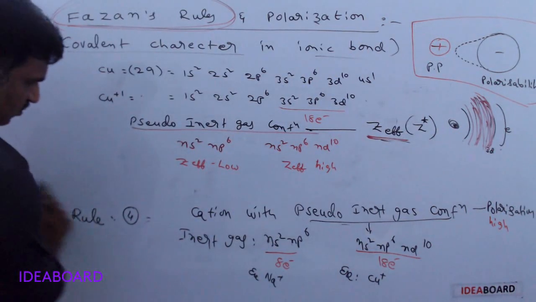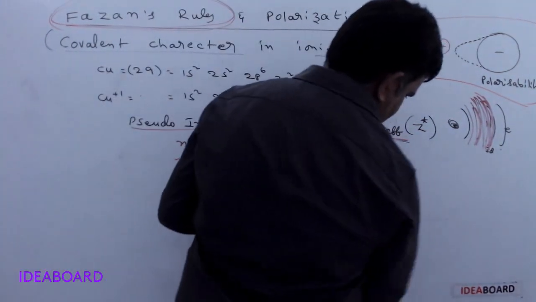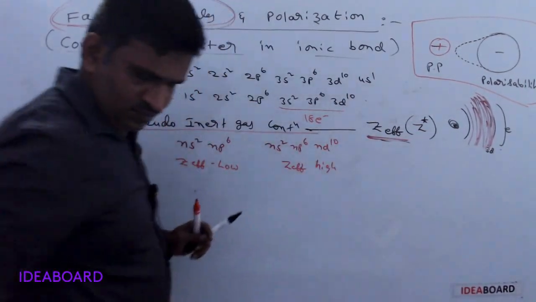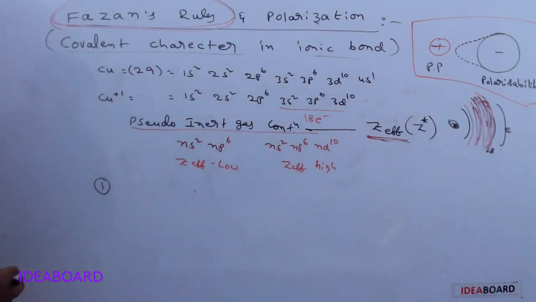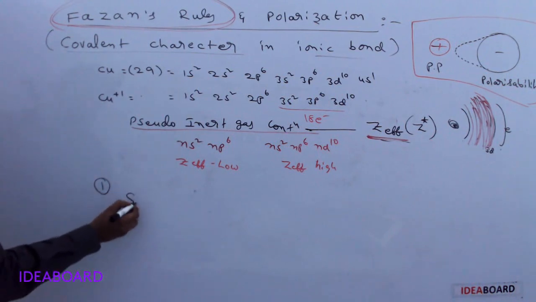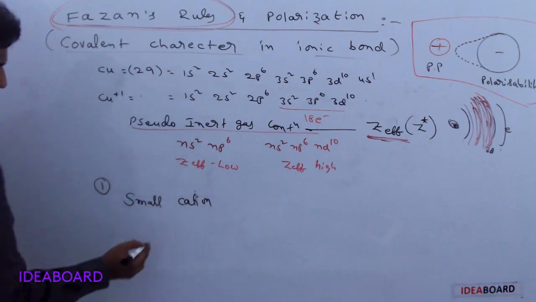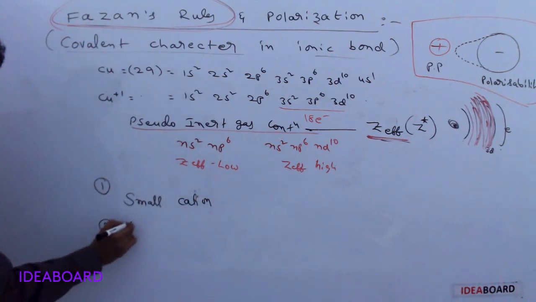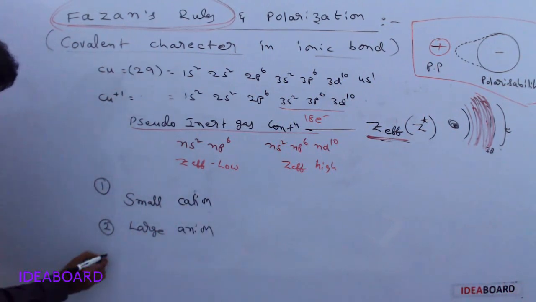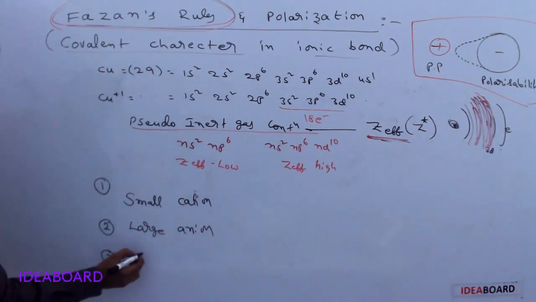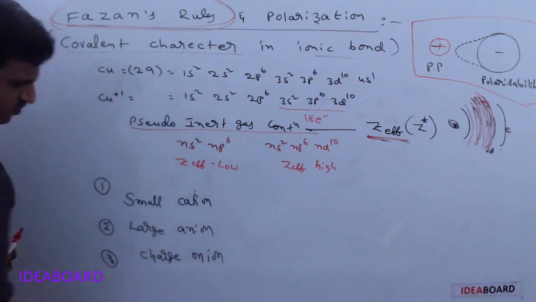Now I will give all the four rules. Rule number one, cation size: we take a small cation. Rule number two: large anion. Rule number three is the charge on the ion.